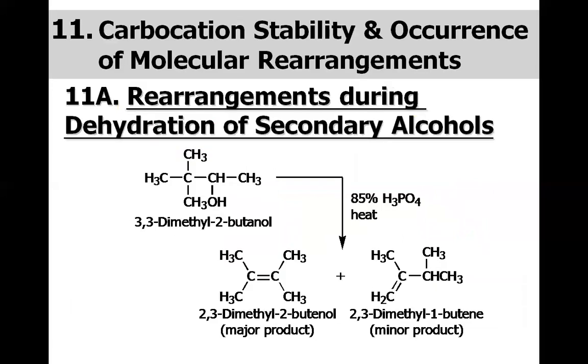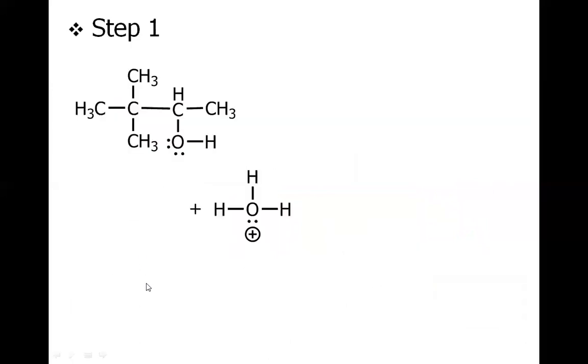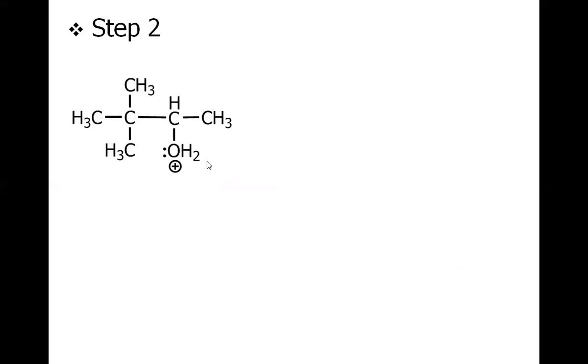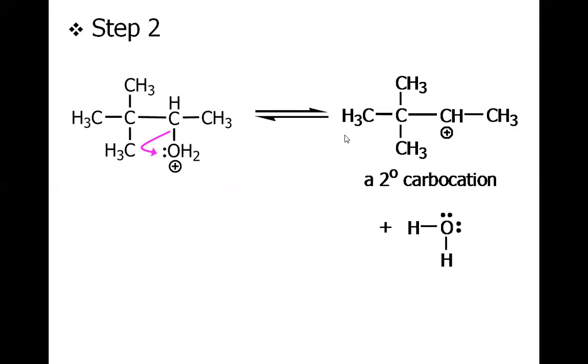So again, let's discuss the rearrangement that we discussed a few slides ago. Now it's time to discuss the mechanism. The first step is again the protonation of this alcohol to give the protonated alcohol, and then this water molecule will leave, and we will have this secondary carbocation. Now you must be thinking that this water that just left will pull this beta hydrogen, and we will have the carbon-carbon double bond here.